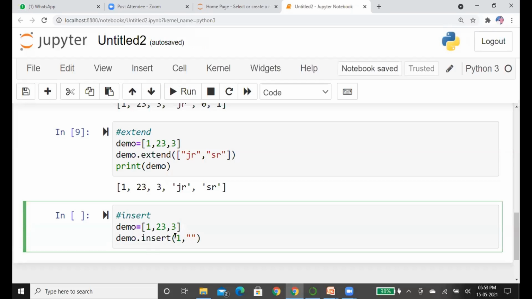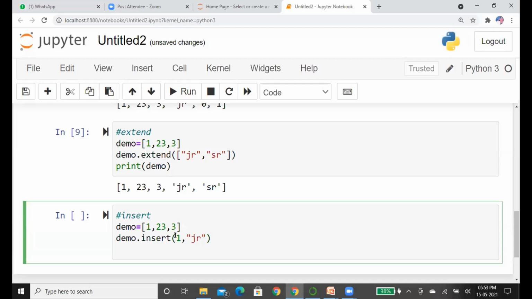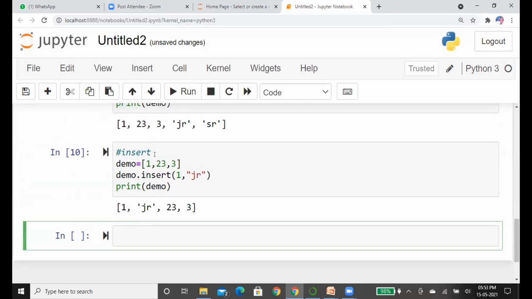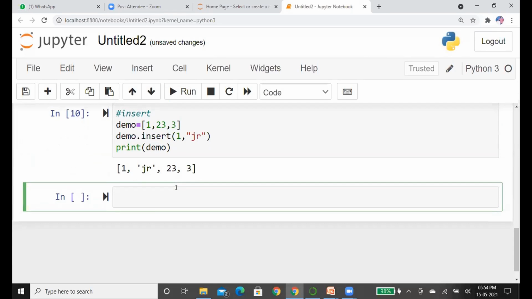The element is JR. Now the element JR will be added at index 1. See, the 0th index is 1 and index 1 is JR. Please note that we can insert only one element at a time by using this insert method.